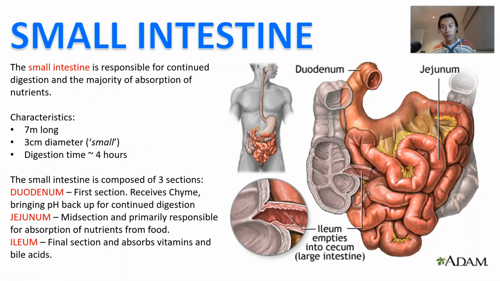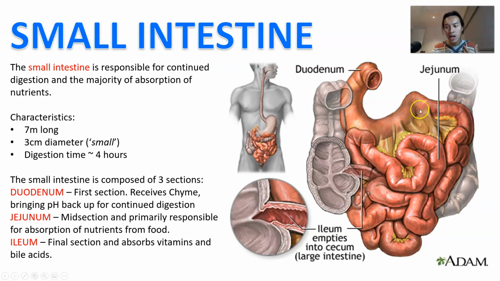It's also the longest component of the GI, and it is about 7 meters long and about 3 centimeters in diameter. And usually it takes about another 4 hours for the food to make its way through the small intestine as well. Okay, the small intestine has 3 particular sections. The first one, the J section here, that's the duodenum. The duodenum is the first section, and it's going to receive the chyme from the stomach and bring the pH back up and continue to do that digestion.